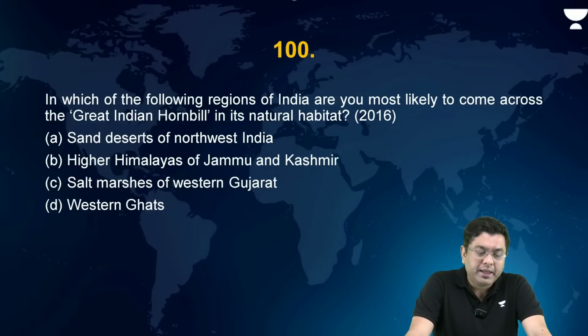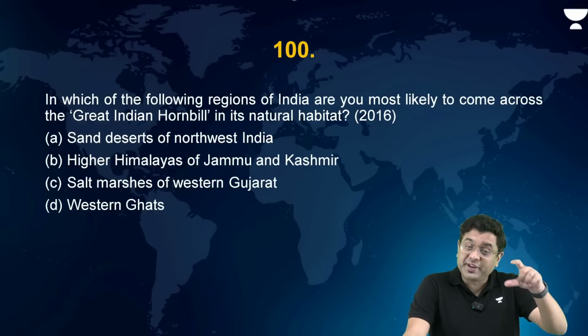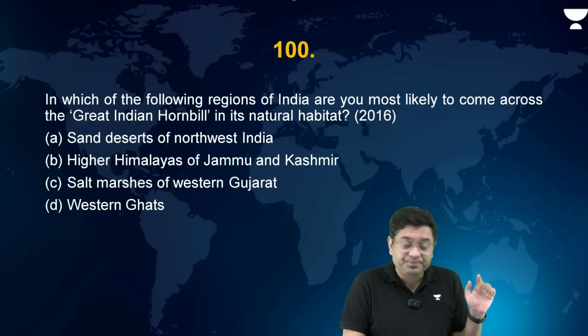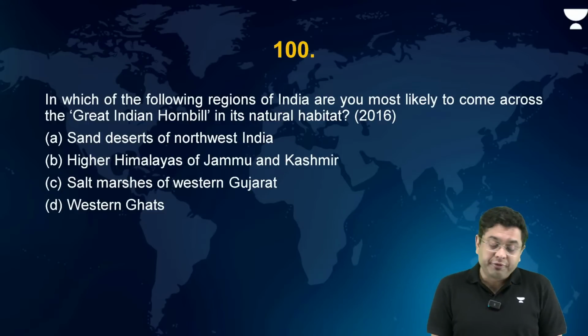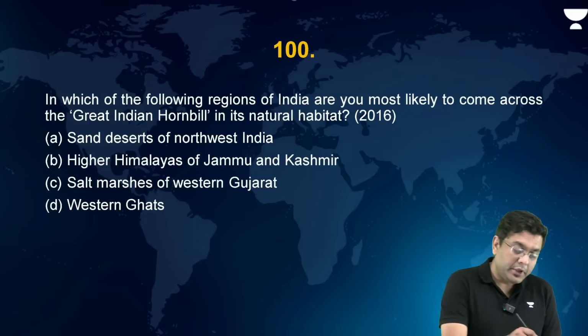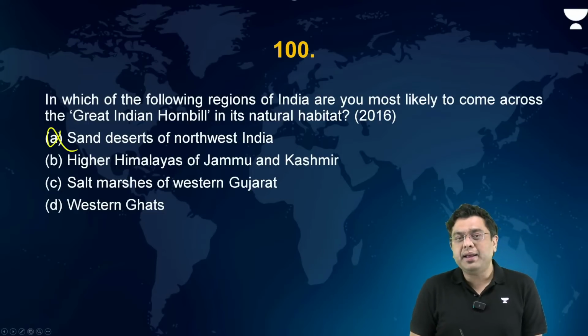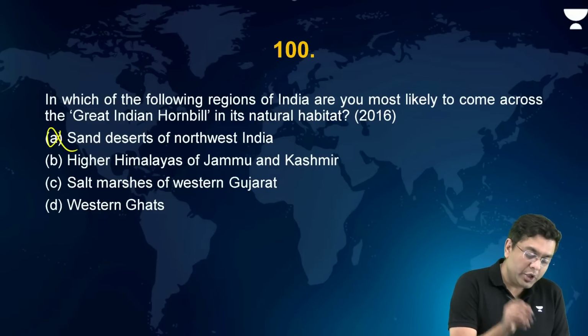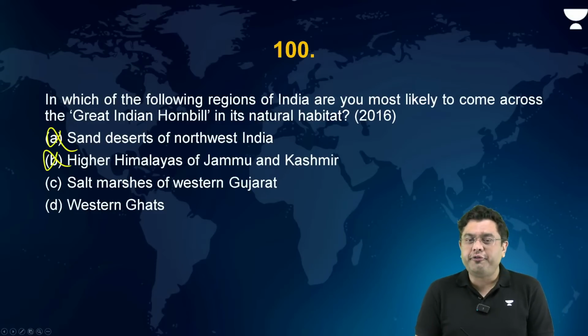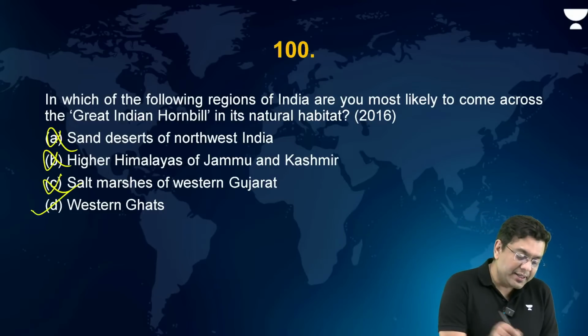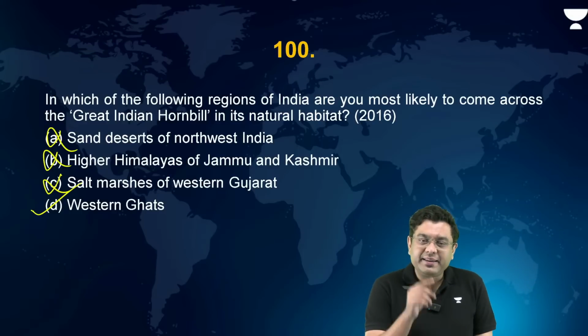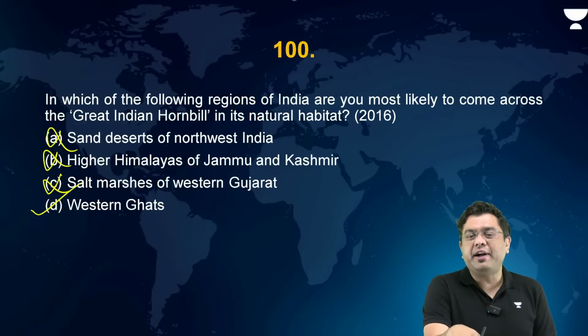Now, in which of the following regions of India are you most likely to come across the great Indian hornbill in its natural habitat? You have to select the answer from the options. Sand deserts of northwestern India. Will you find the great Indian hornbill there? No. Higher Himalayas of Jammu and Kashmir? No. Salt marshes of western Gujarat? No. Western Ghats? Yes. Other than Western Ghats, which is the other area where you can find the hornbill?